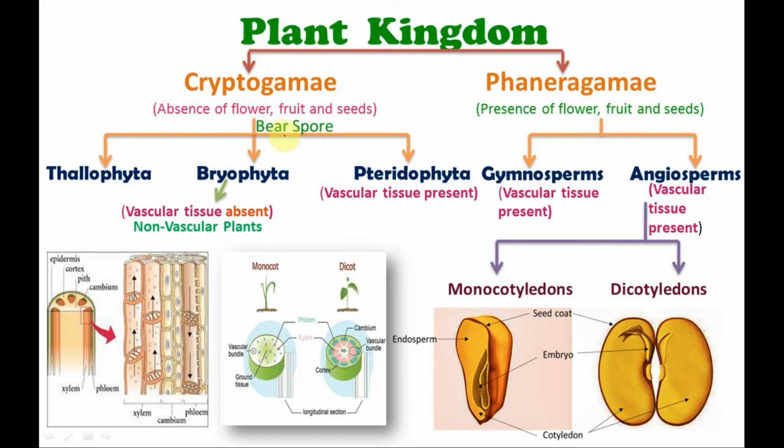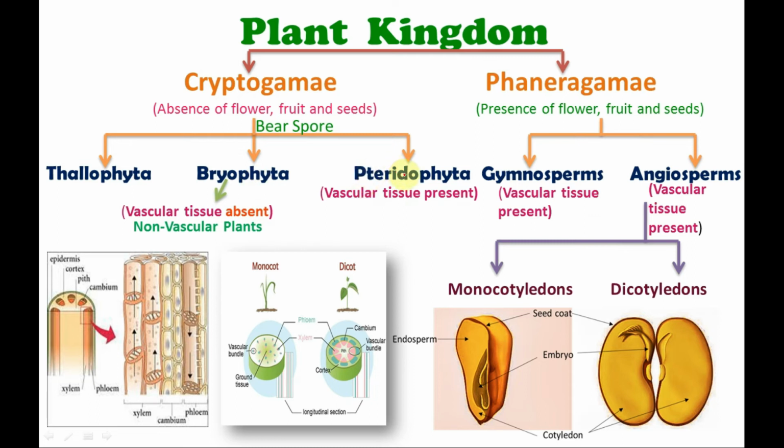Depending on the different characteristics they show, cryptogams are divided into three divisions: Thallophyta, Bryophyta and Pteridophyta. Thallophyta, which I discussed already in the previous slides. Bryophyta are the non-vascular plants.